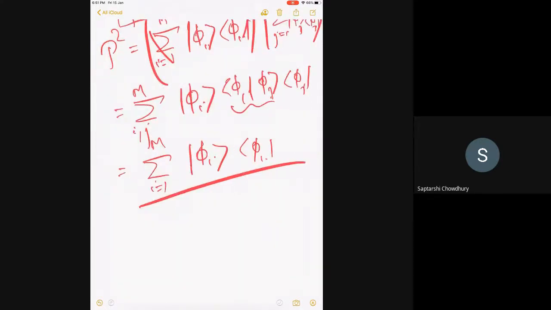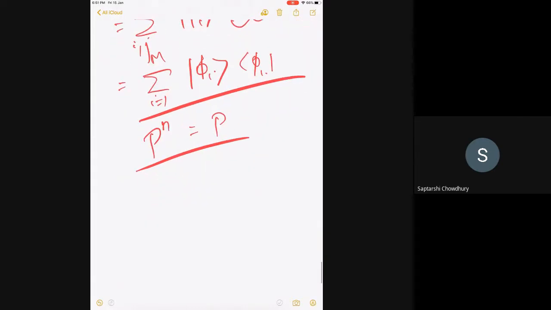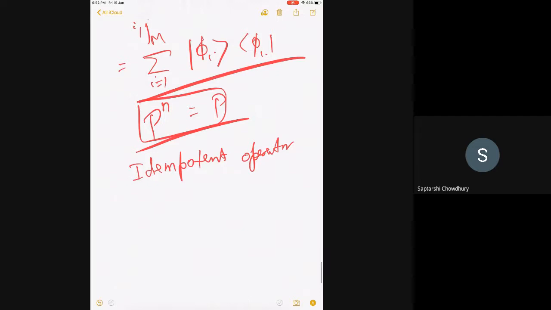And of course, if P squared is equal to P, any P to the power n is also equal to P. Correct? P cubed is P squared into P, so it will continue. Such operators are called idempotent operators. I hope you have heard this, right? Whichever operator has its square equal to itself or cube equal to itself is called an idempotent operator.